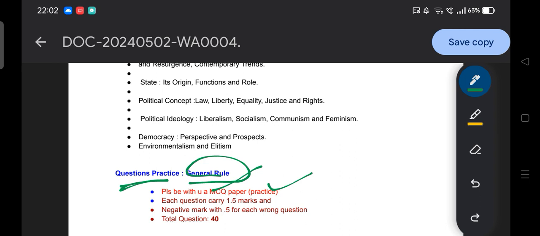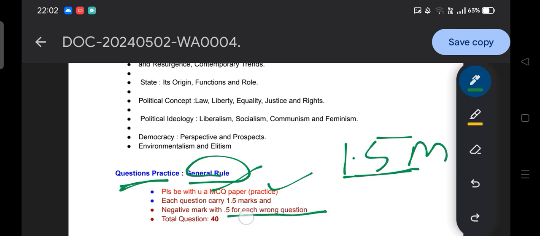Moving to the next point, in SSB each question carries 1.5 marks. There is also a negative mark of 0.5 for each wrong answer. In UGC NET there is no negative marking, but in SSB most people fail to qualify the examination due to negative marking in the last attempt.